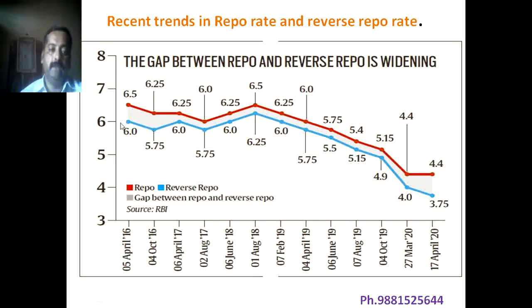And when we consider the fall in reverse repo rate from April 2016 to April 2020, the reverse repo rate reduced from 6% to 3.75%, which is near about 2.75%, or 275 basis points. So this is about the recent trend in repo rate and reverse repo rate.